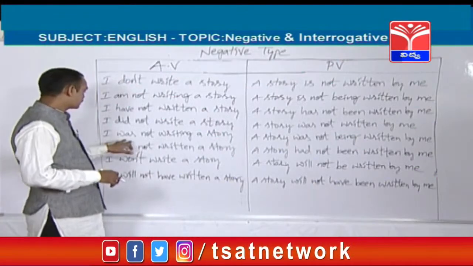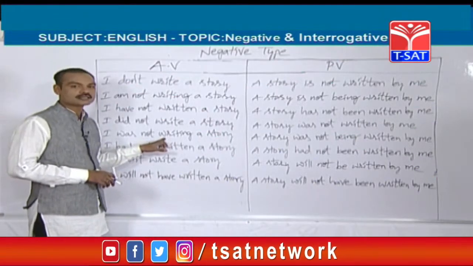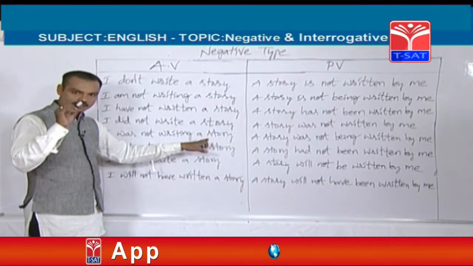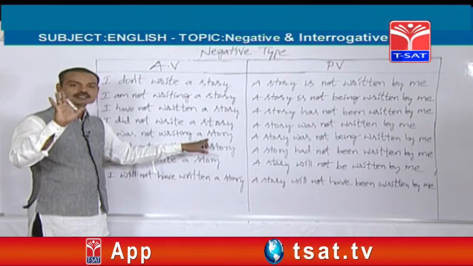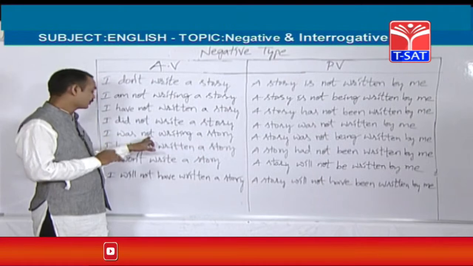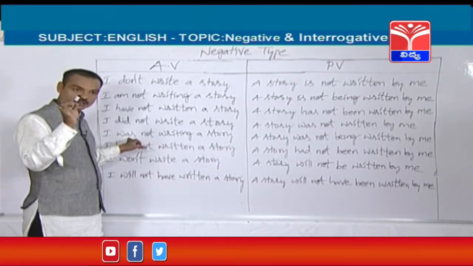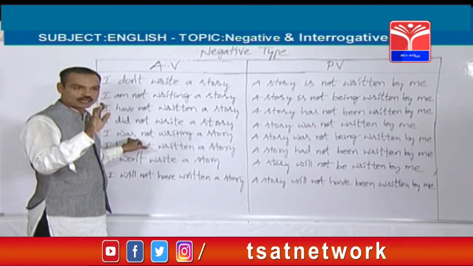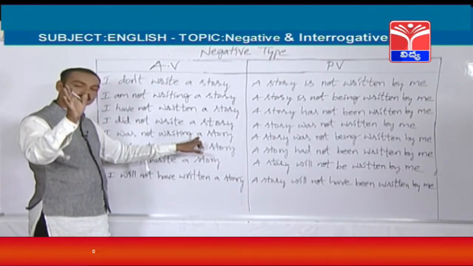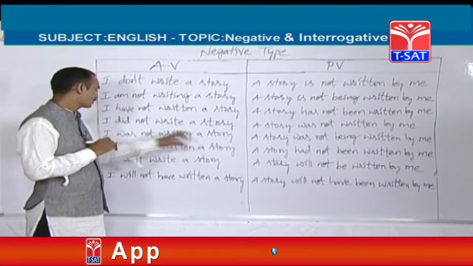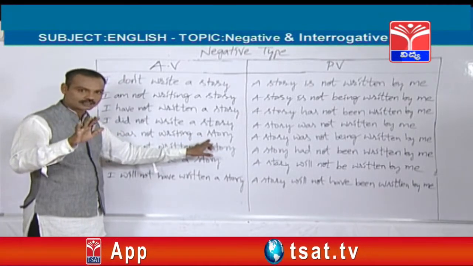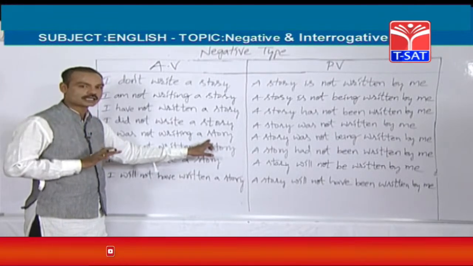Friends, let's see another tense, that is past continuous tense. I was not writing a story. It is a sentence which has been given from past continuous tense. How can you find out it is a past continuous sentence? See, whenever you find the helping verbs like was or were and the ing form, that is called a past continuous sentence. I was not writing a story. It is a negative sentence of past continuous tense.